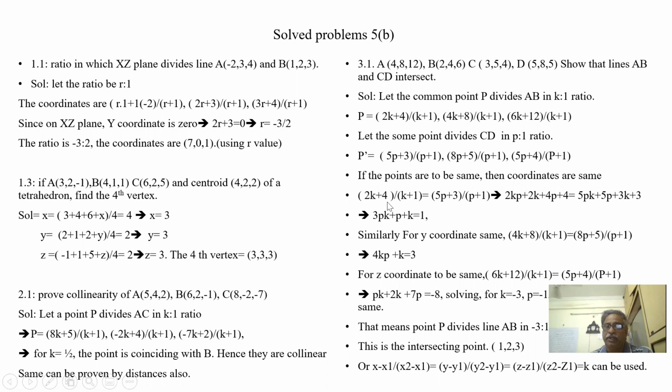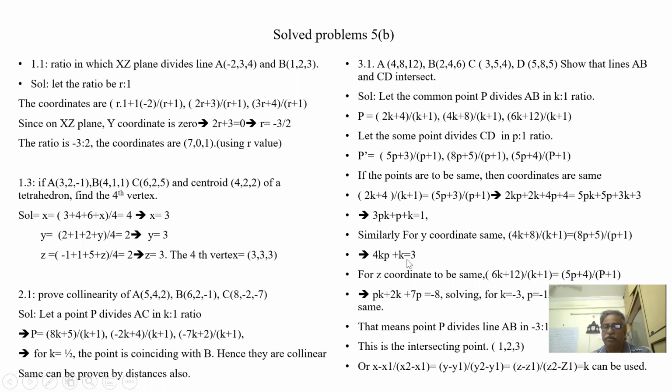So when I equate, 2k plus 4 by k plus 1 is equal to 5p plus 3 by p plus 1. So I'm getting an equation. Similarly, for the y coordinate, 4k plus 8 by k plus 1 is equal to 8p plus 5 by p plus 1.